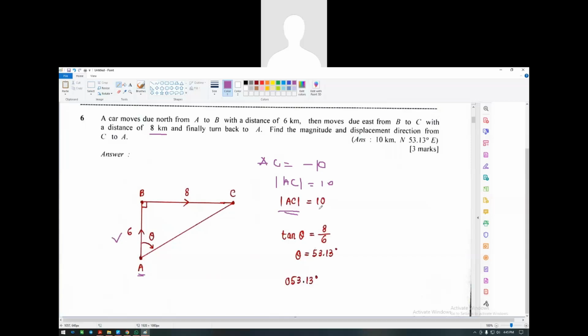So now we know the magnitude is 10, correct? Using Pythagoras, square root of 8 squared plus 6 squared, you get 10. So that is the magnitude. But what is the displacement direction? They only want to know the degrees. That is the displacement direction. Do I need to tell northeast? Because this is the way it's moving, right? And as you saw that compass just now, anything moving here is northeast.